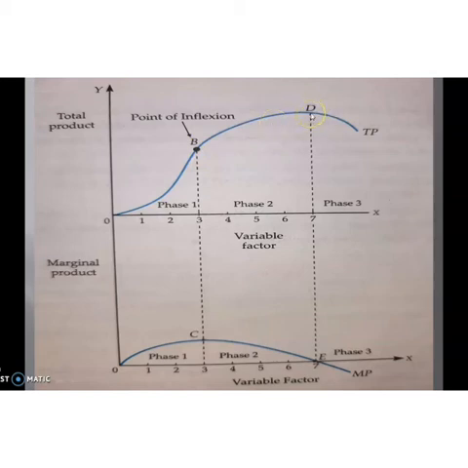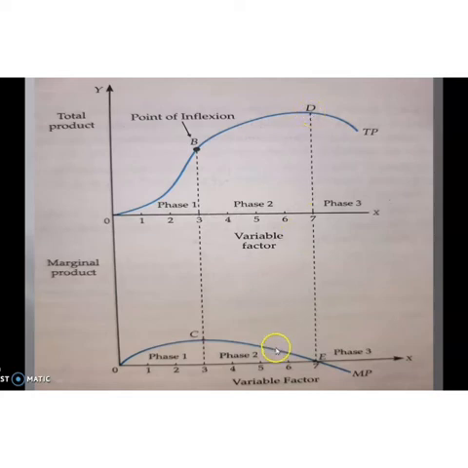This is the maximum level of total product. At the same time, what happens to MP? In the second stage, MP is decreasing but positive. So in the second stage, TP, that is total product, increases at a diminishing rate. Then it reaches the maximum.